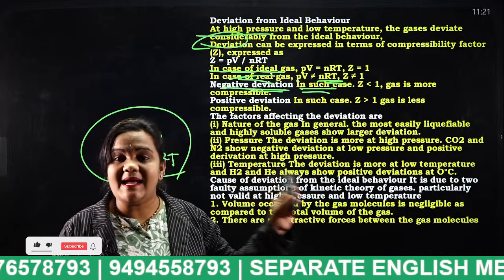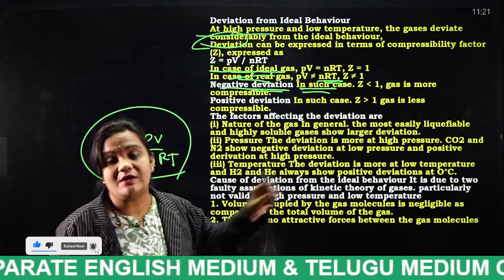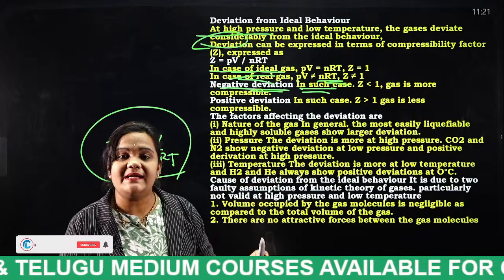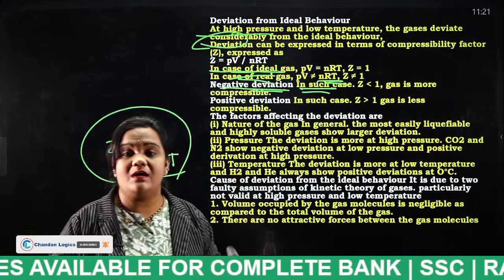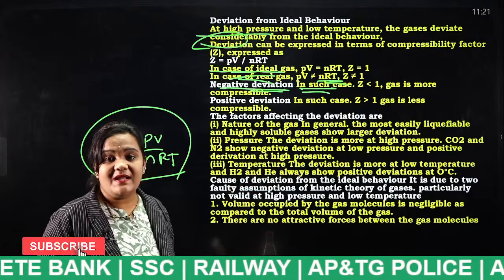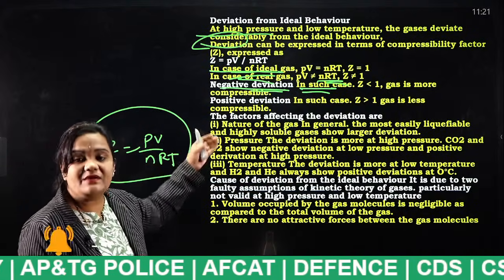For ideal gas, Z will be 1. For real gas, Z is not equal to 1. If Z is less than 1, we can say the gas is more compressible. That means we can compress the gas at a very fast rate. If Z is greater than 1, the gas is less compressible. So that is what we have identified there.